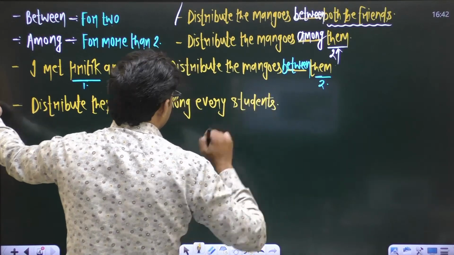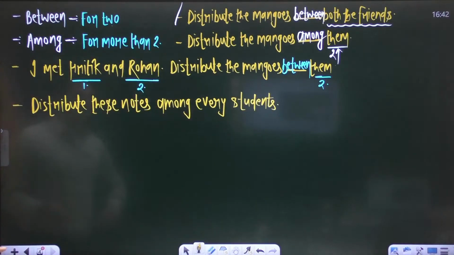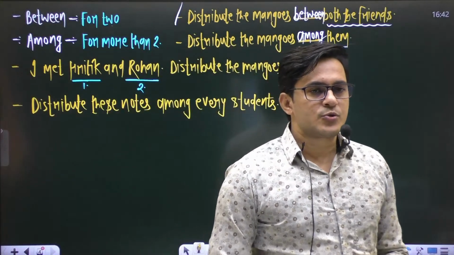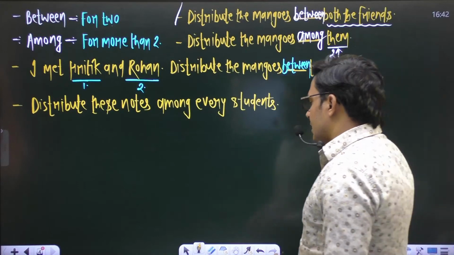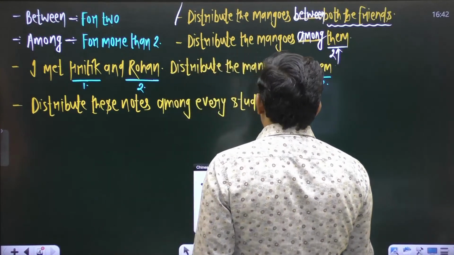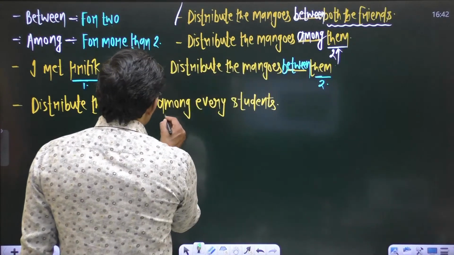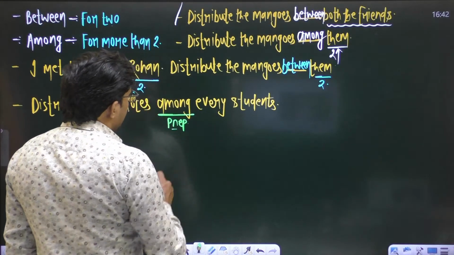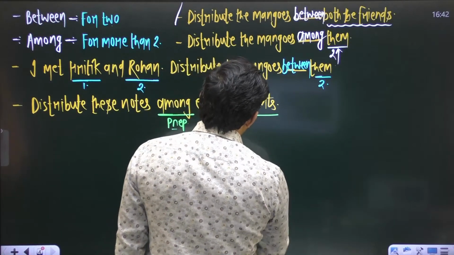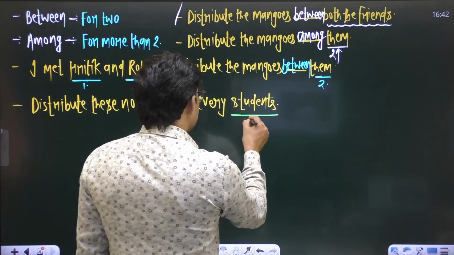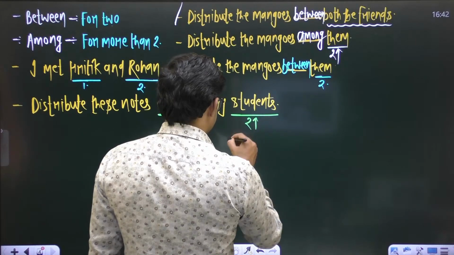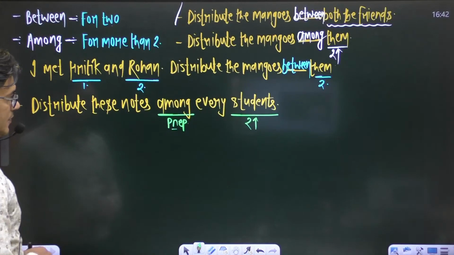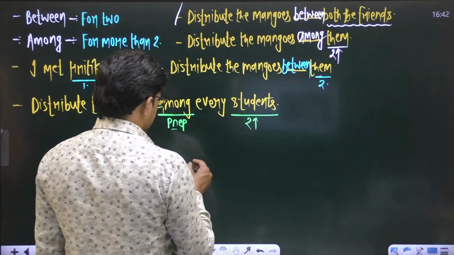Okay, the sentence is: distribute these notes among every students. So now what can be there? Here in the sentence we have a preposition, and the preposition is what? Among, right? This preposition is always used when we talk about more than two. So this word students is also denoting more than two persons, right? Students we are talking about.